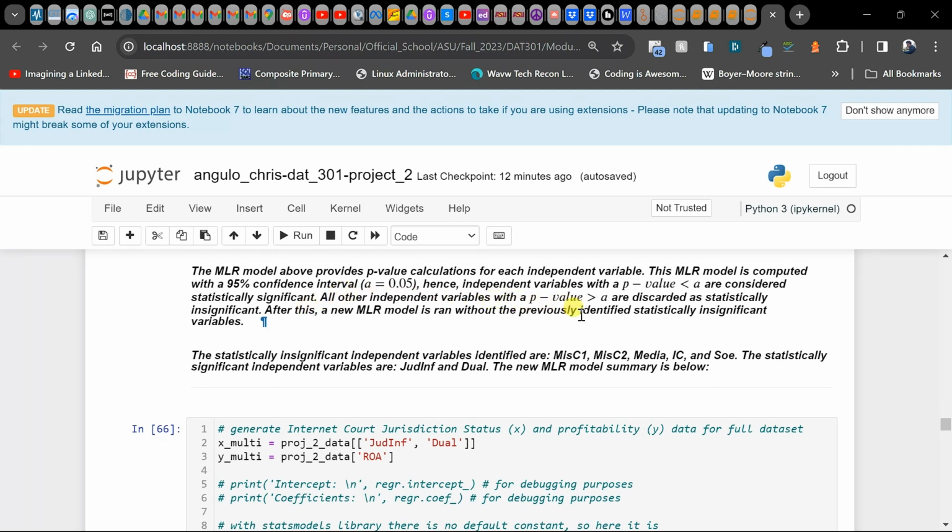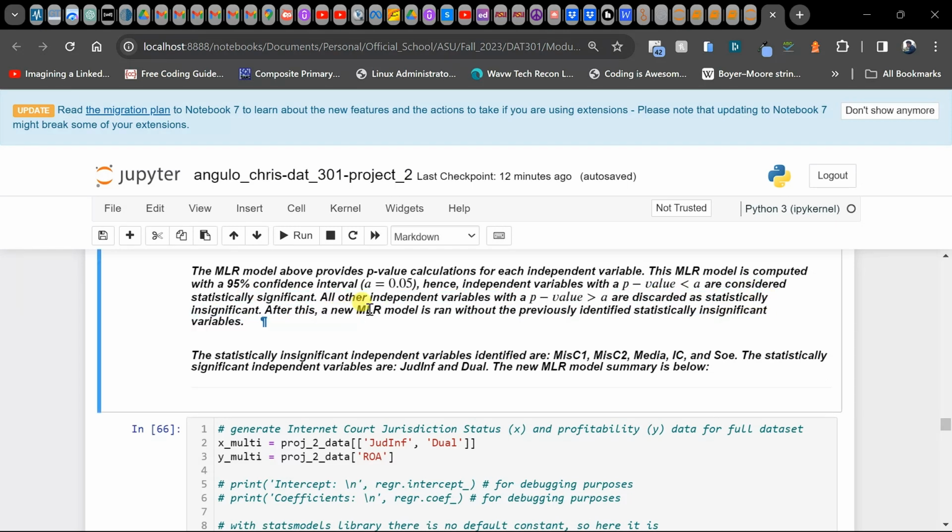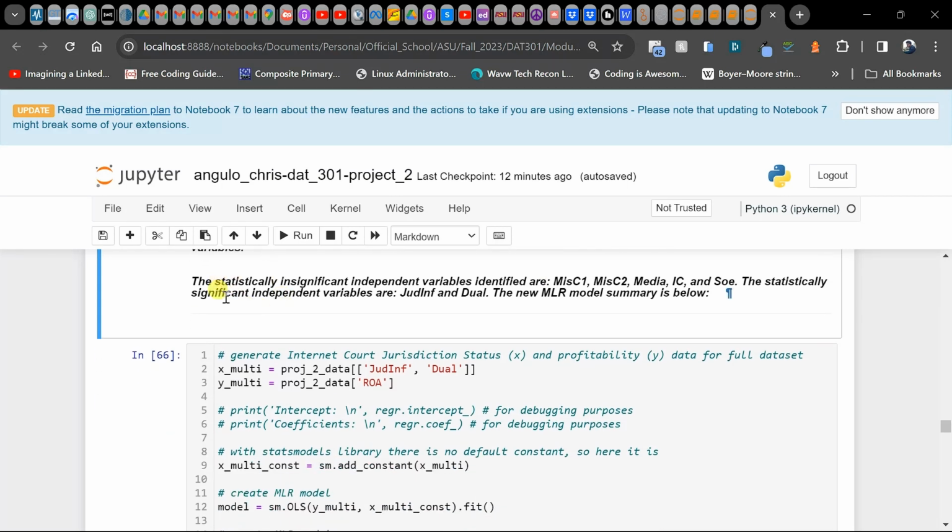All other independent variables with a p-value more than A are discarded as statistically insignificant. After this, a new MLR model is run without the previously identified statistically insignificant variables. So we're going to rerun the model, but only with the variables that we found statistically significant, which again is what we had already found to be statistically significant, JudeInf.